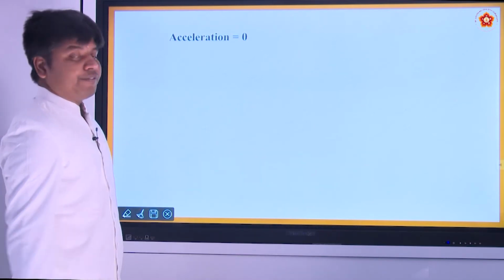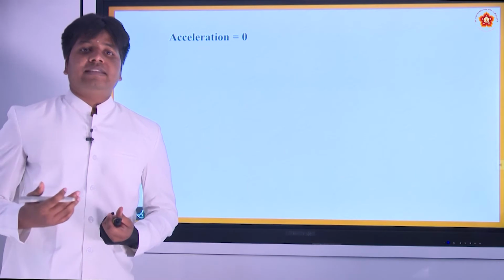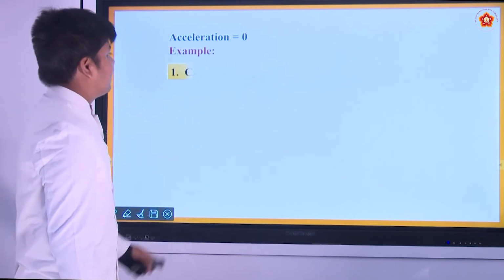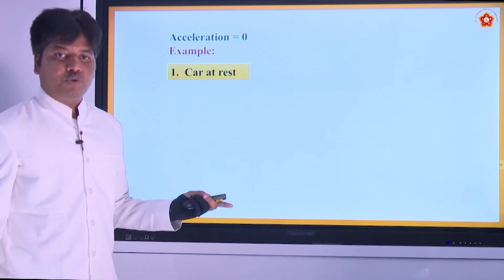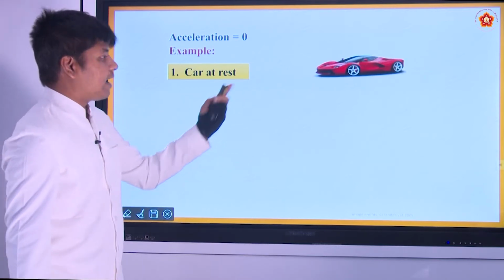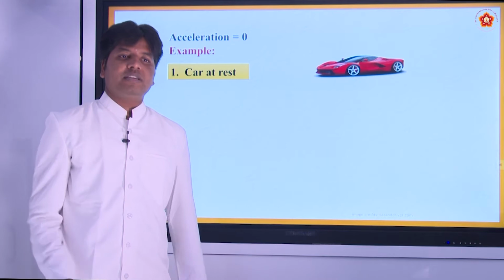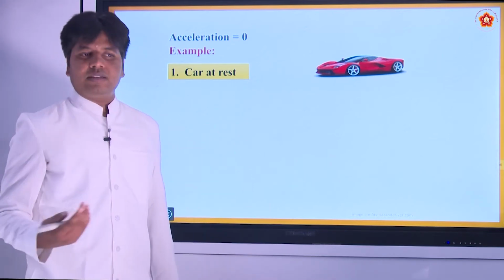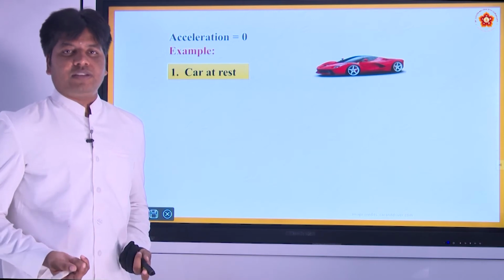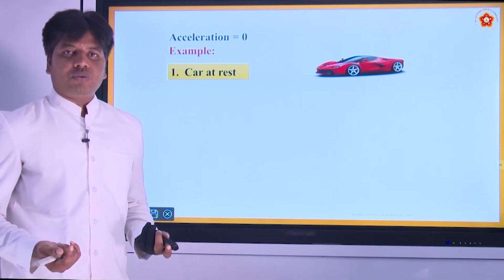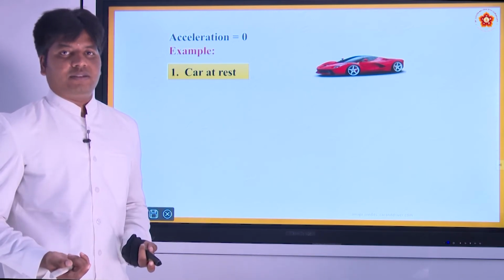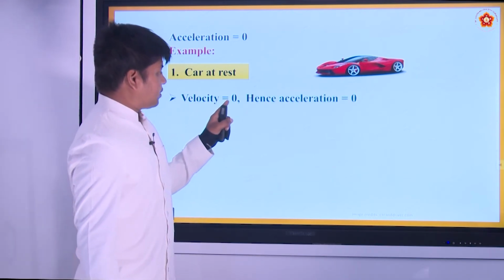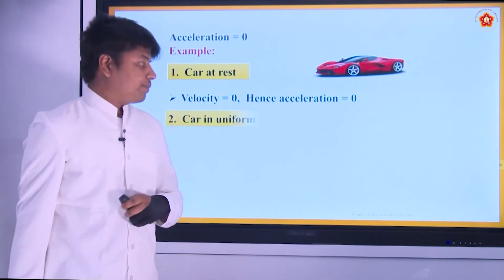What are the cases when acceleration is 0? First case, where the object is at rest, it is not moving. Okay. Now, the car is at rest, it is not moving. That means it does not have any velocity, right. When it does not have any velocity, there is no idea of acceleration there. That implies velocity is 0, hence acceleration is 0.